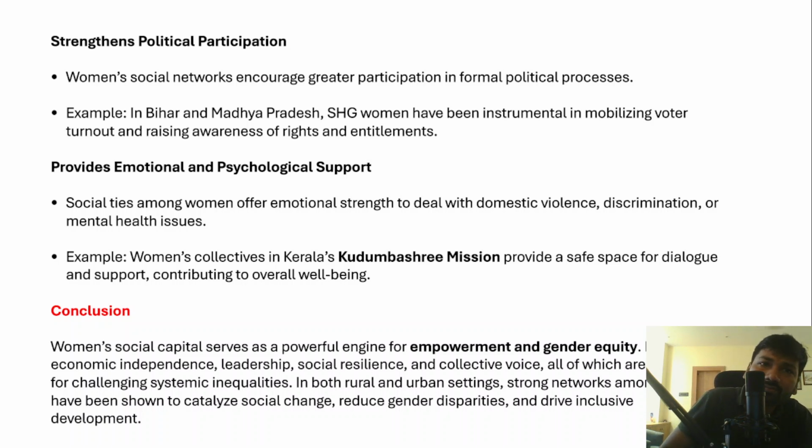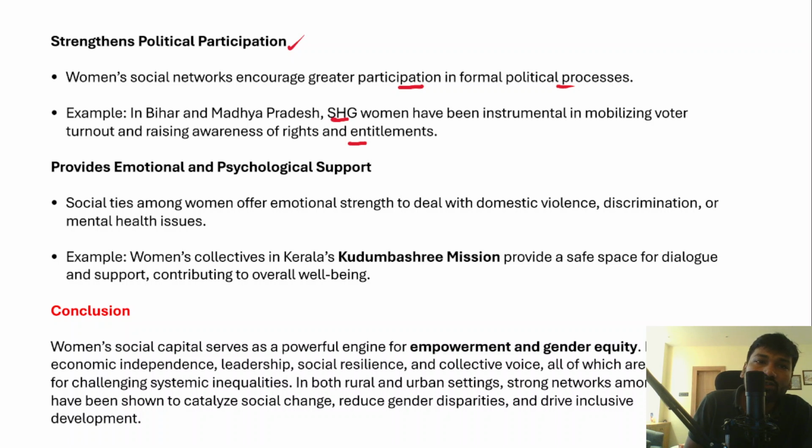And then we should be talking about political participation, because the social capital will also ensure their political participation. Right, so women's social networks encourage greater participation in formal and political processes. The best example is in states like Bihar and Madhya Pradesh. Self-help group women have been instrumental in mobilizing voter turnout and also raising awareness about the rights and entitlements. Right, so it is always advised that in each of these points you mention the examples as well.